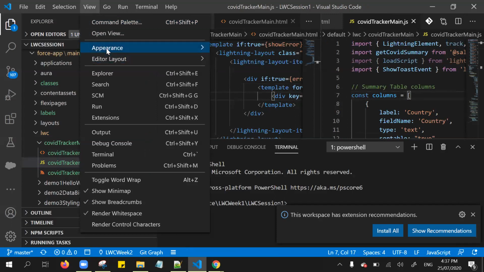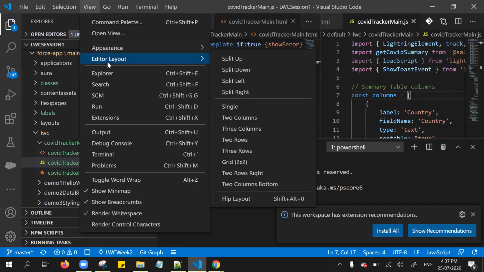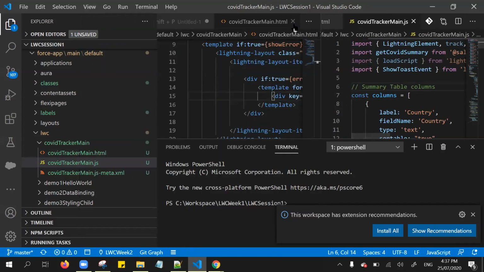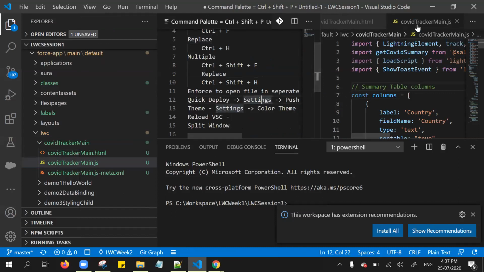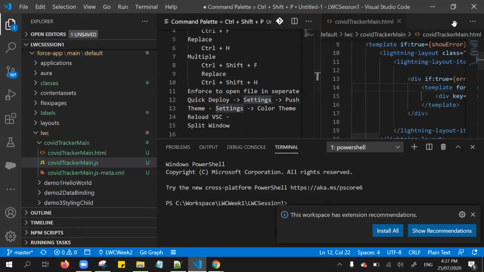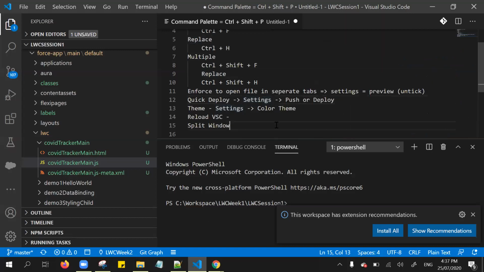Go to View and under Editor Layout, you can select either the two columns or three columns view also, right? That is one of the ways to compare between two components. That feature is also available in Visual Studio Code. If you're not already aware, simply click the split window or use this shortcut, Control plus backslash, actually.